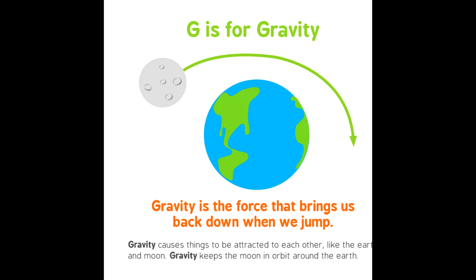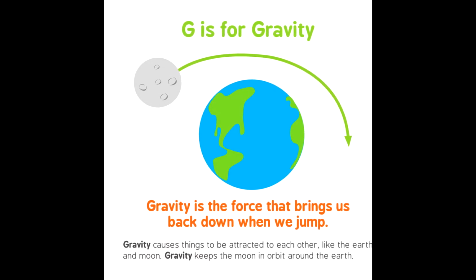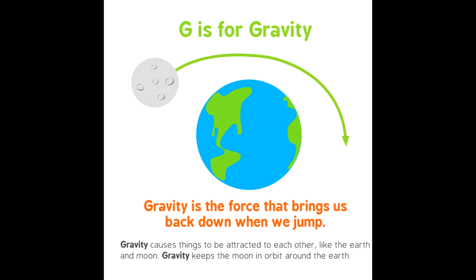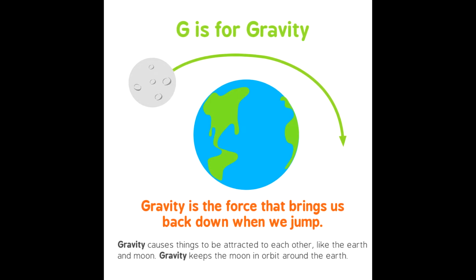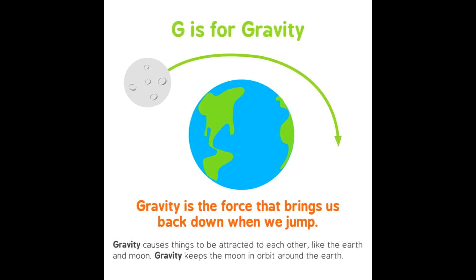G is for gravity. Gravity is the force that brings us back down when we jump. Gravity causes things to be attracted to each other, like the Earth and the Moon. Gravity keeps the Moon in orbit around the Earth.